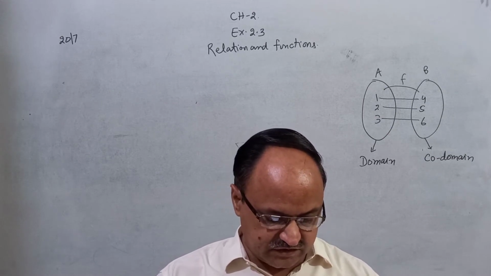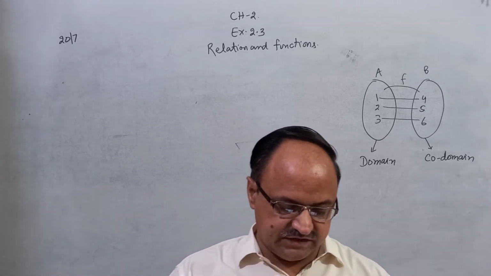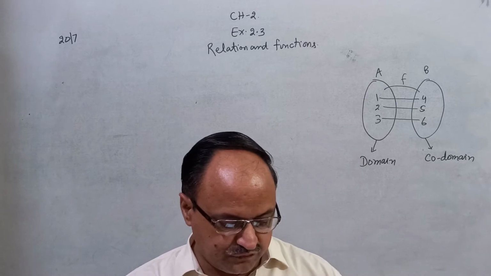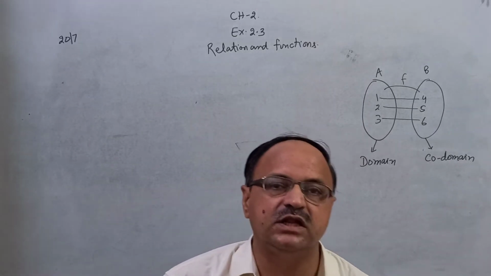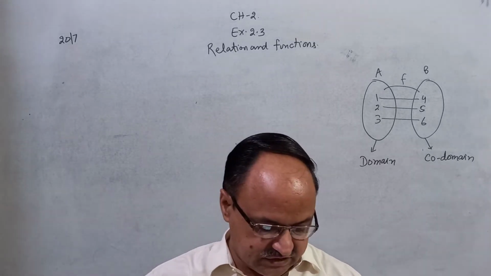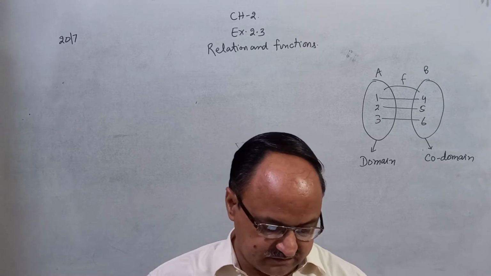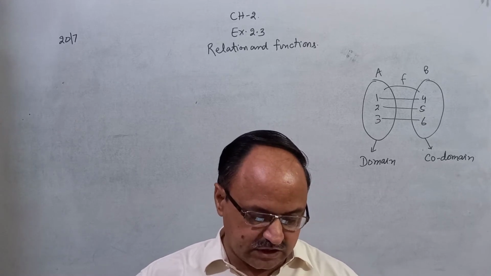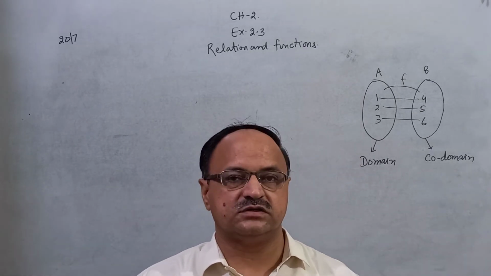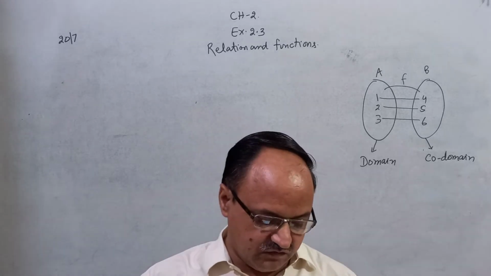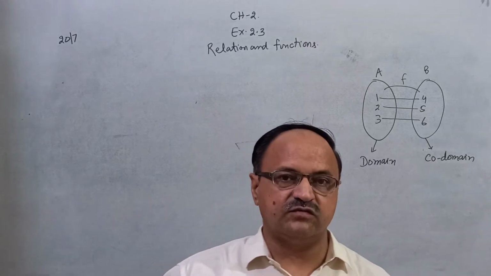So there are many functions. First is real function. Can you say what is real function? The function which has either R or one of its subset as its range. If the range of the function is the real, then you can say the function is real valued function. Further, if its domain is also R, I mean real number, then you can say that is real function. Clear?